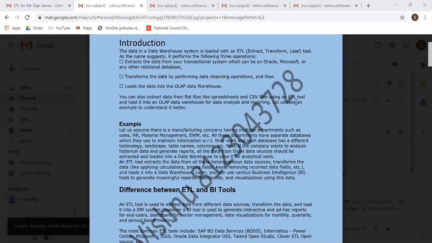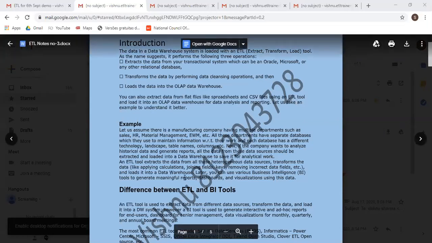Either you have to convert all the Excel files into the DB format, or you have to convert all the DB files into the Excel format, to collate it in one place, or to concatenate it in one place. So you will get consolidated data. So how can we do this? We can do it by using Informatica, by using an ETL tool. Informatica is one of the ETL tools. Okay, so that is the ETL.